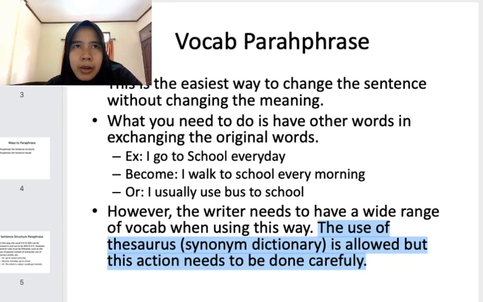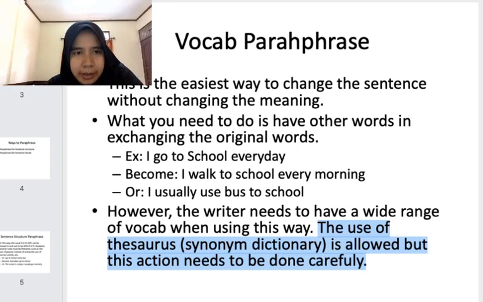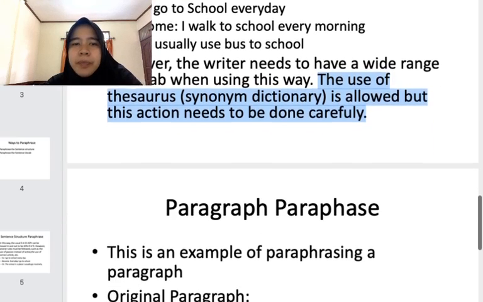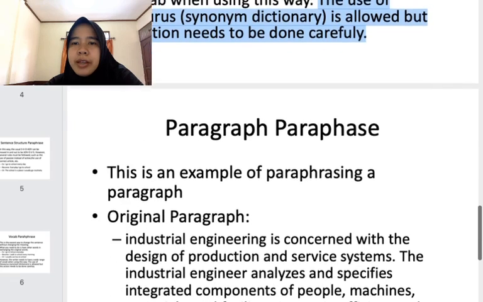You can download it online, ada thesaurus online, or you can buy the physical dictionary book of thesaurus, yes, in Gramedia. It's up to you if you want to have one of them. Okay, this is the way to change.